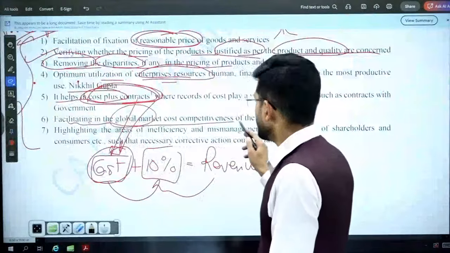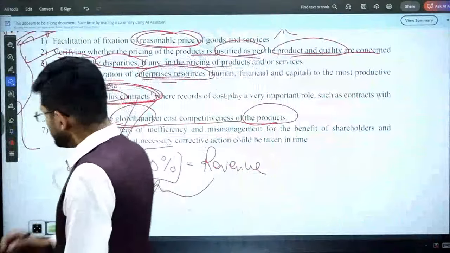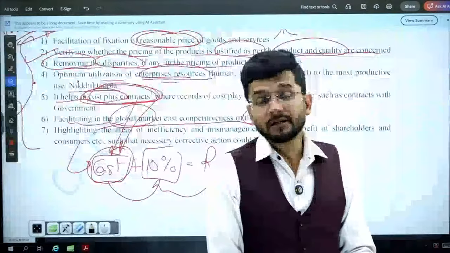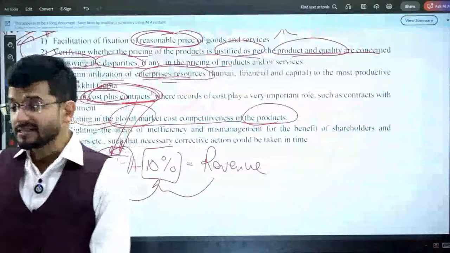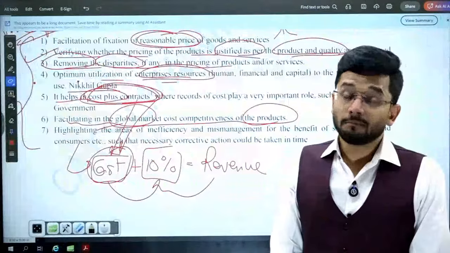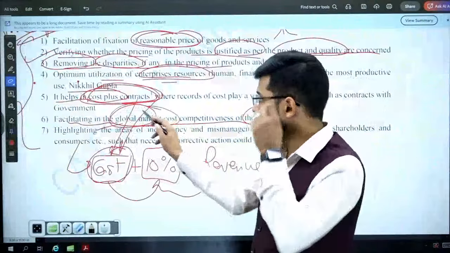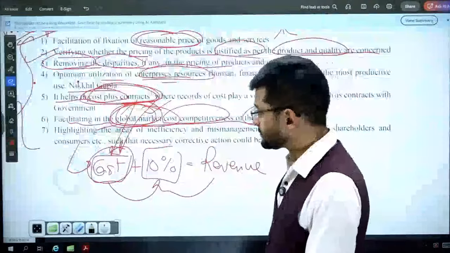Facilitating the global market cost competitiveness of the product, ensuring that globally the product is cost effective. If we are exporting goods outside the country, then the pricing should be appropriate. No foreign producer should be able to give the product at a lesser price than us. Otherwise, our company will be lagging behind. So to ensure that cost competitiveness is there globally. Globally, the cost should be competitive enough. That should be the aim.